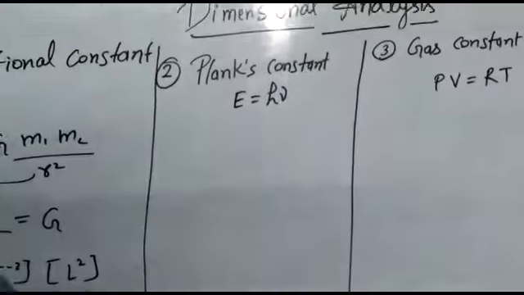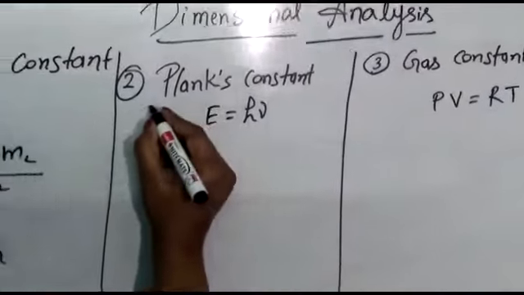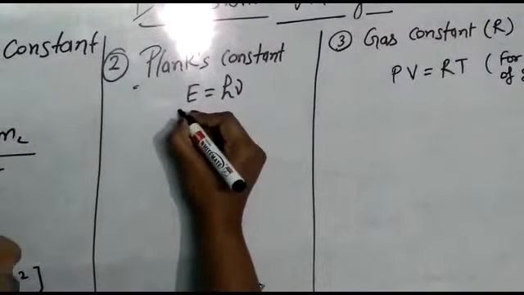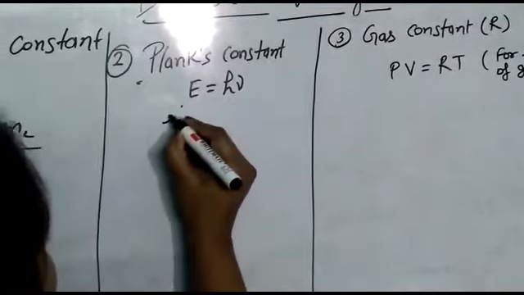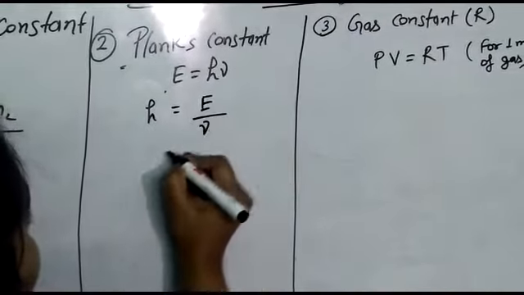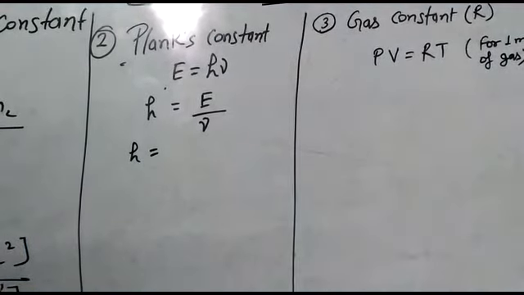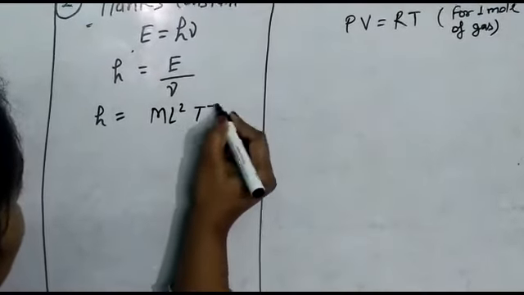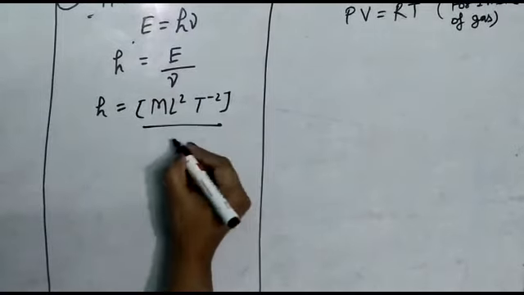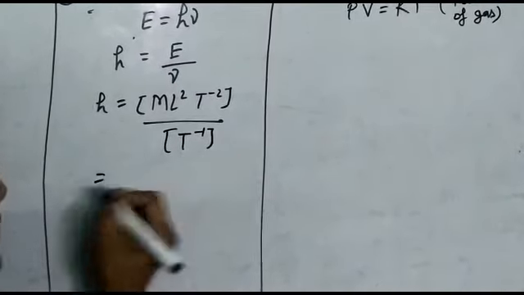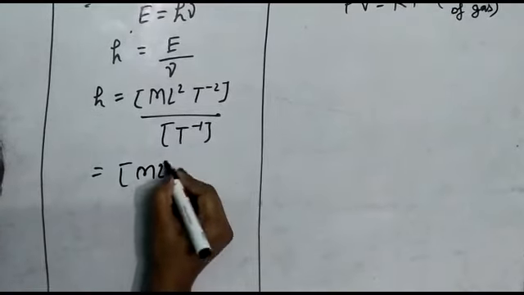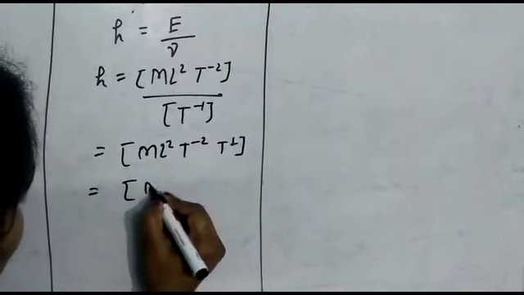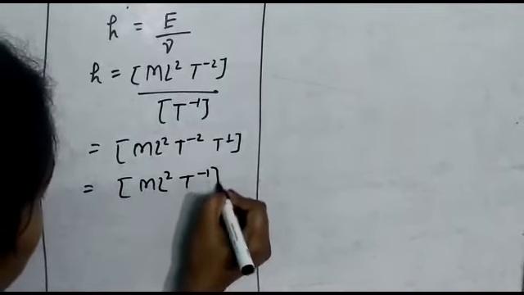Now we have the second constant, that is Planck constant. Planck is a scientist who gave this relation which shows the relation between energy and frequency. So here E is the energy and nu is the frequency. So we can write like this: E upon nu. And we know that all kinds of energy have the same dimensional formula, that is ML square T minus 2. And for frequency we have dimensional formula T to the power minus 1. So we can write like this: ML square T to the power minus 2 and here T to the power 1. So the formula is ML square T to the power minus 1.